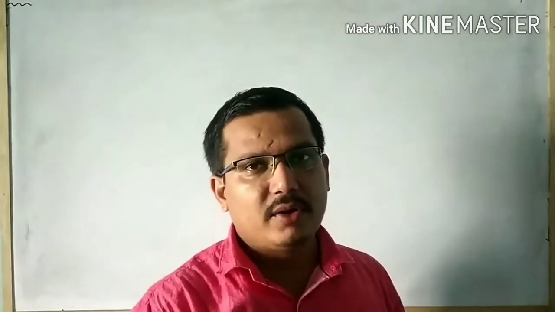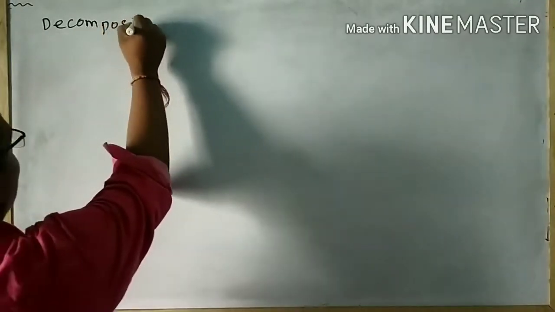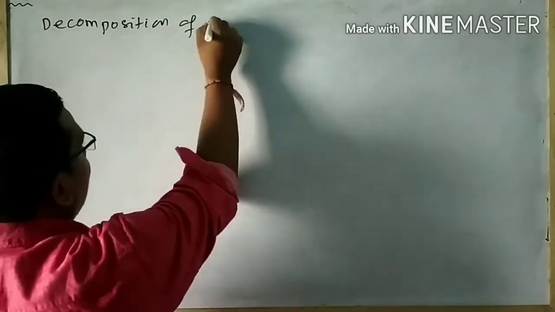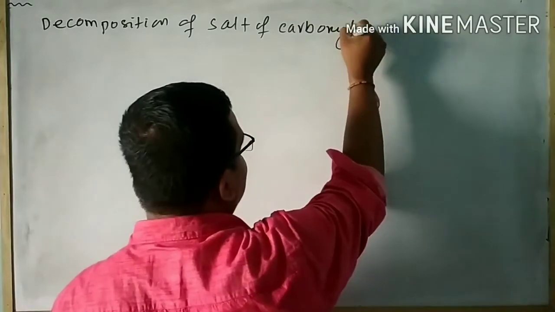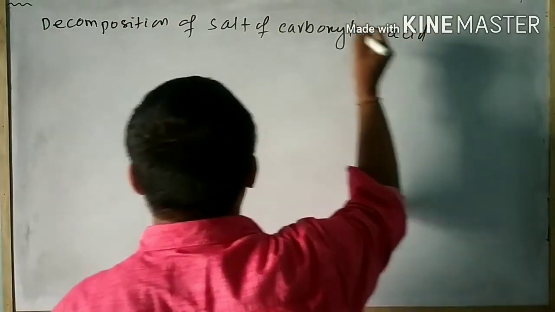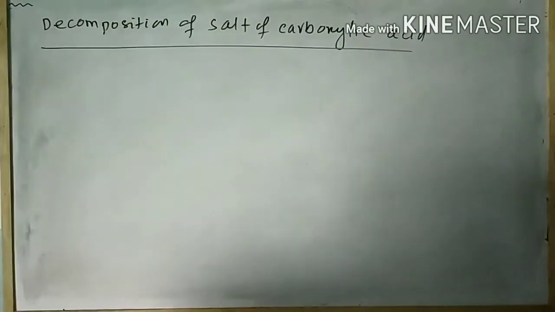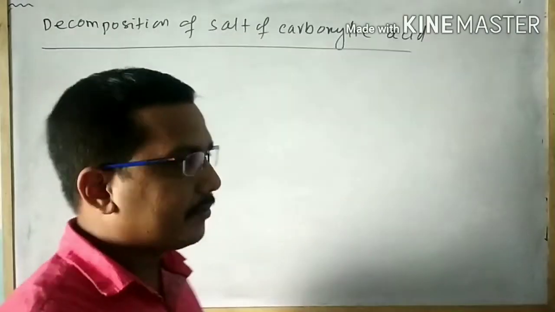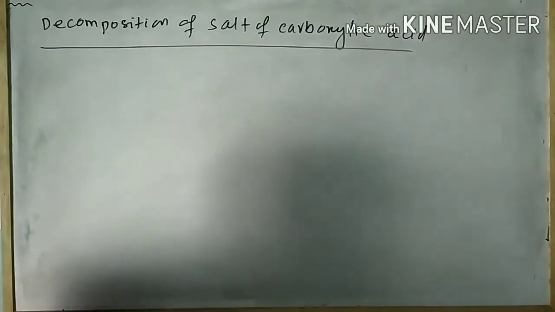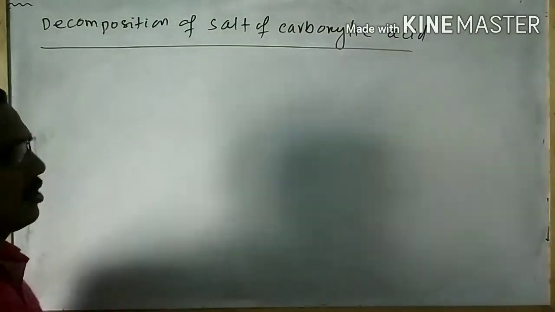Next, I will discuss the decomposition of salt of carboxylic acid. This is already done in the aldehyde ketone chapter. In this case, salt of carboxylic acid is taken and it is subjected to dry distillation.